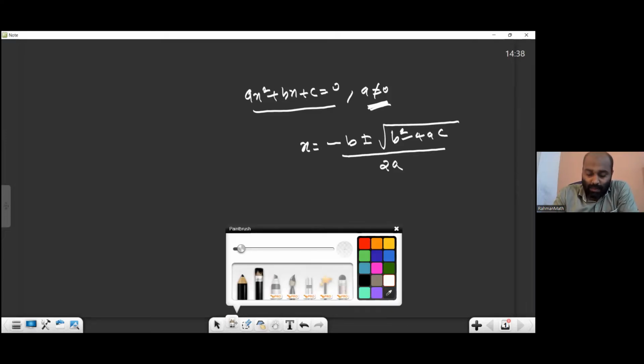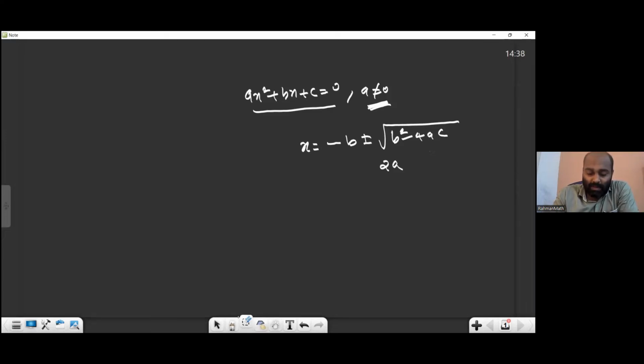What I noticed is that some people write only up to there, so then your calculation will become wrong. It should always be all divided by 2a, and b square minus 4ac should be inside the root. Please write it: is given by x equal to minus b plus or minus root of b square minus 4ac, all divided by 2a.